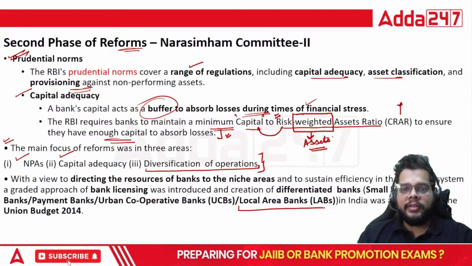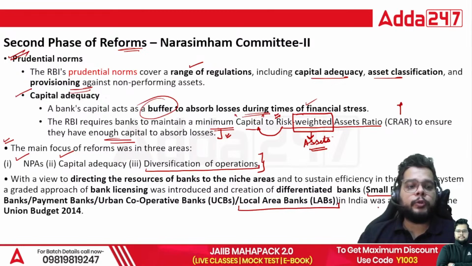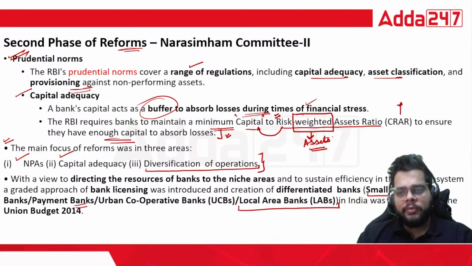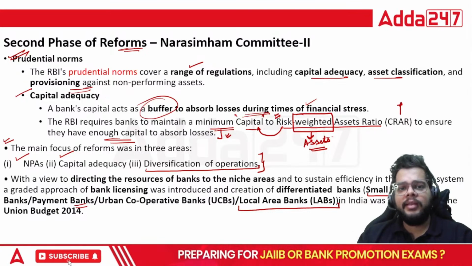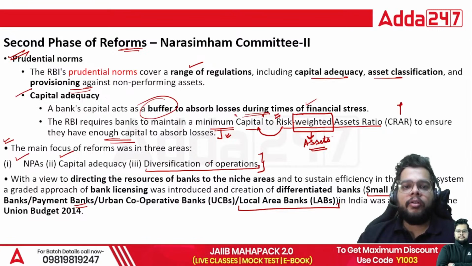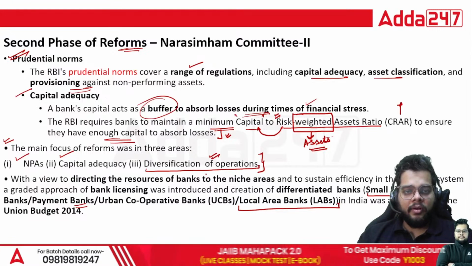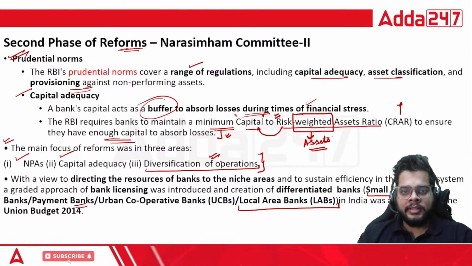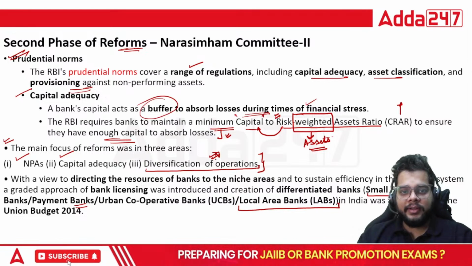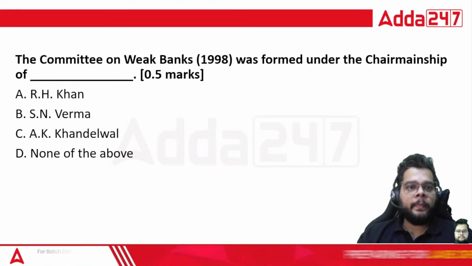Then we have the local area banks with us. We have some small finance banks also and payment banks also for the limited type of operation which is required by the customers. All these specialized banks, you can say differentiated banks, were an outcome of the recommendation of Narsimham Committee 2, which states the diversification of operation must be there.